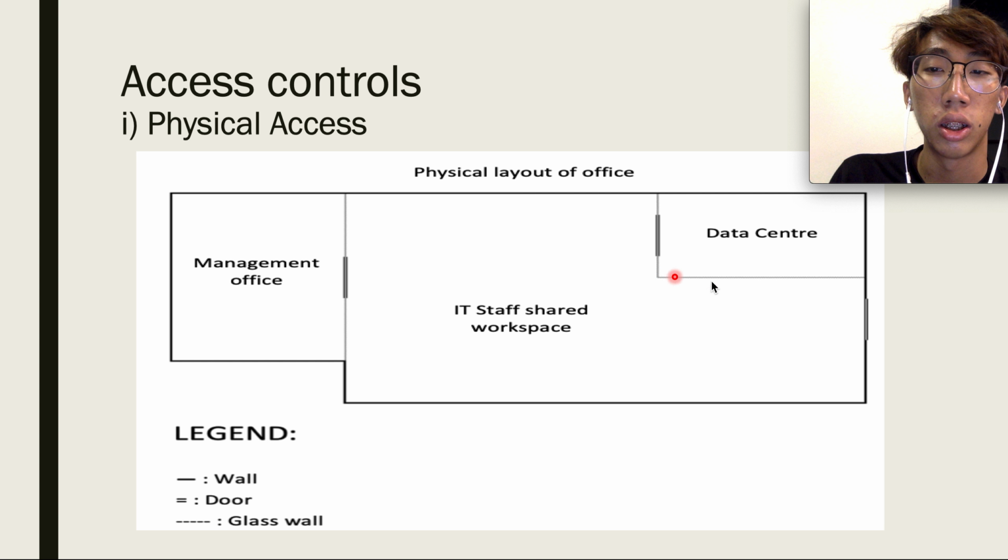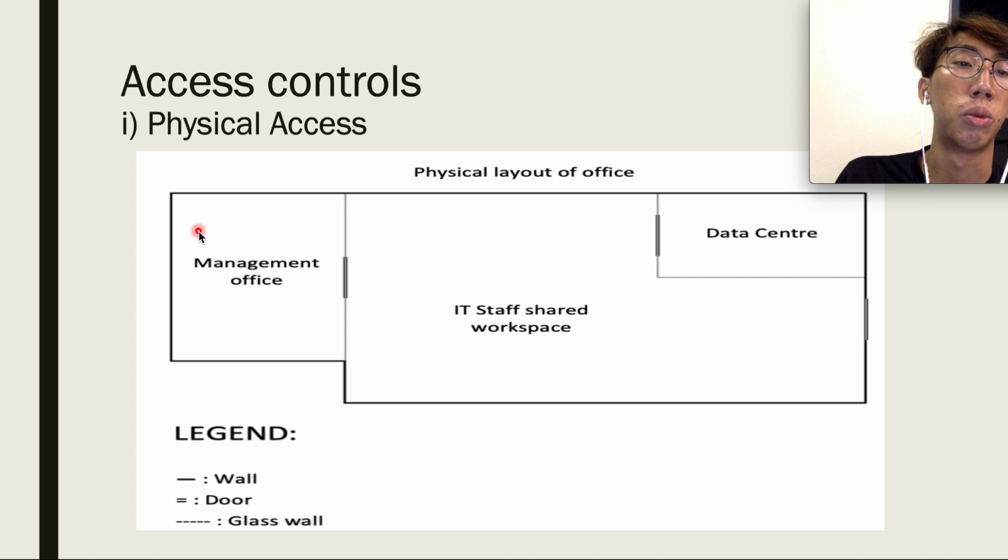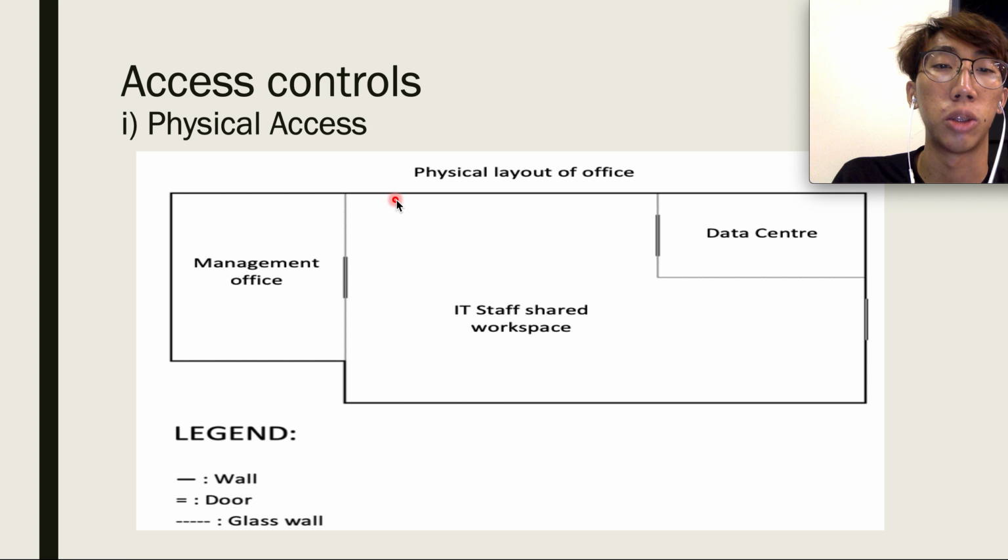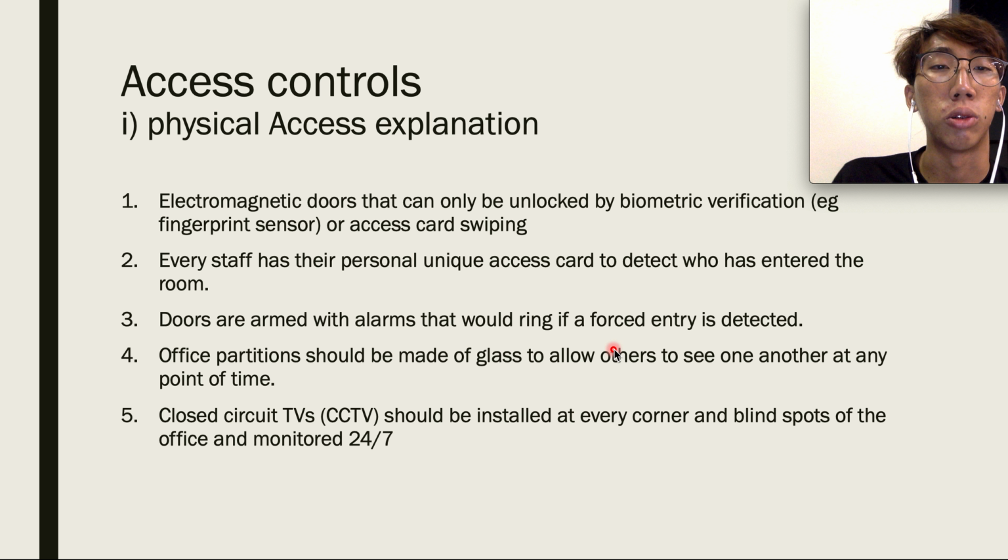One here, one here, one here, one here, one here, and the last one over here. And the management room will have at least 2 CCTVs, one here and one here. And other CCTVs will be distributed among the shared workspace among staff. So, I'll explain my physical access now. Electromagnetic doors can only be unlocked by biometric verification or access card swiping. So this would prevent strangers from just entering.